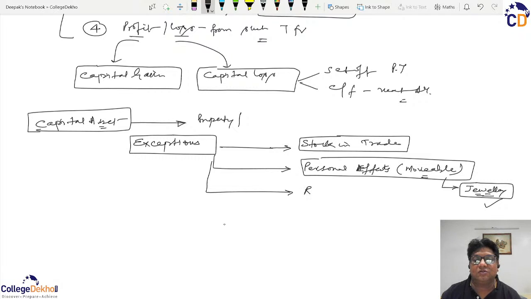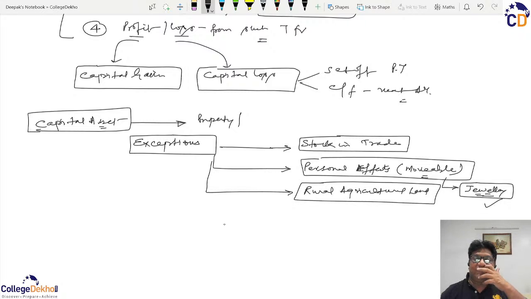And the third and important aspect is rural agricultural land. Our constitution does not allow any kind of taxation on agriculture. So whenever there is any profit, whether from agricultural activities or from their transfer, any income arising to a farmer will be deemed as agricultural income and it cannot be taxed.